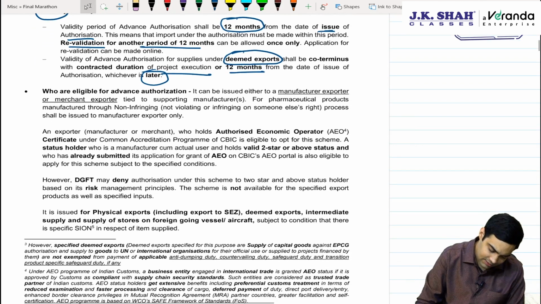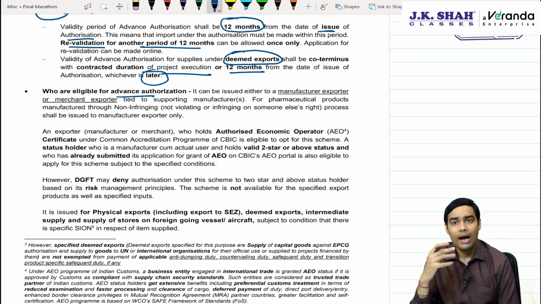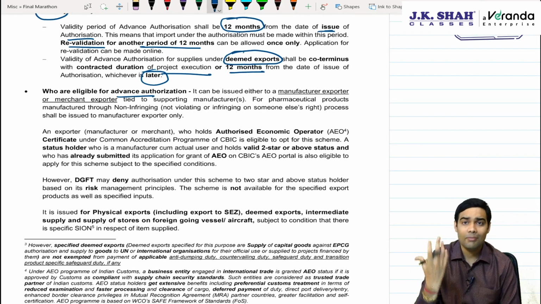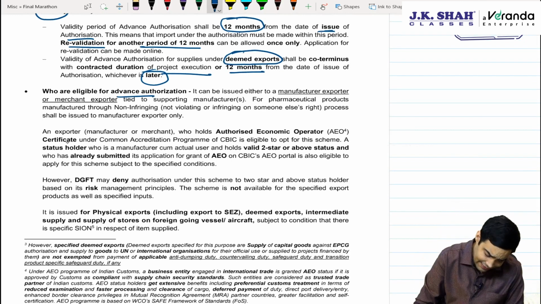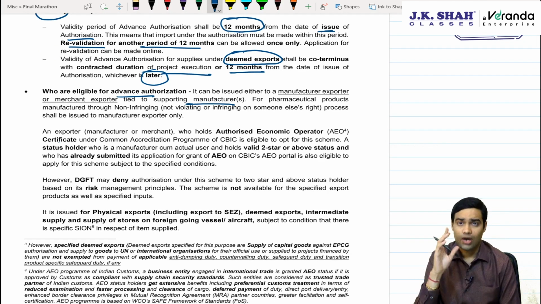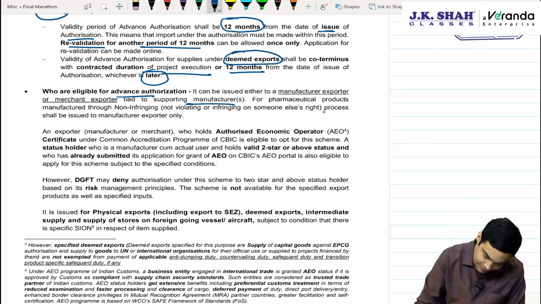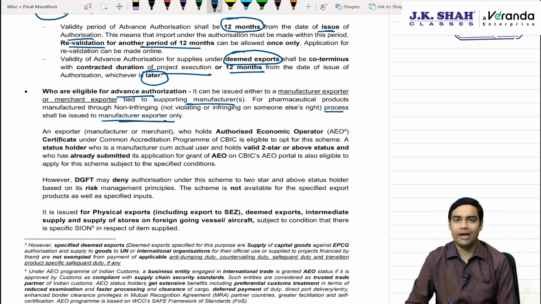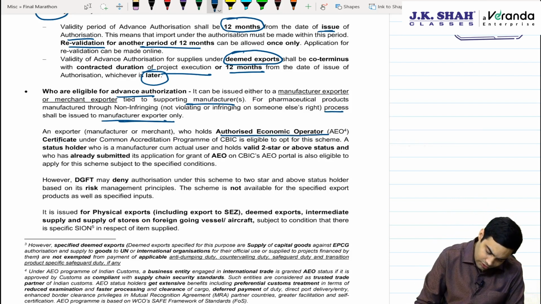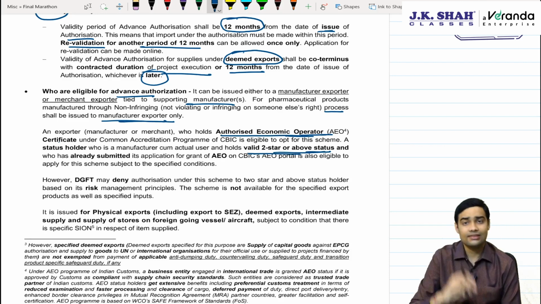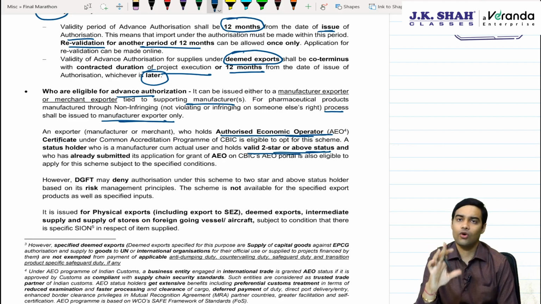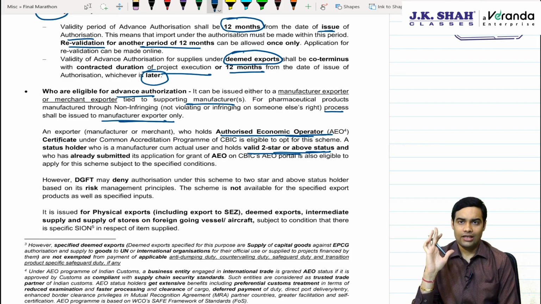Who is eligible for advance authorization? A manufacturer exporter or a merchant exporter tied up with a manufacturer exporter is eligible. For pharmaceutical products, basically the license will be given only to the manufacturer, not to the merchant exporter. An authorized economic operator holder with a 2-star and above status is eligible for advance authorization.